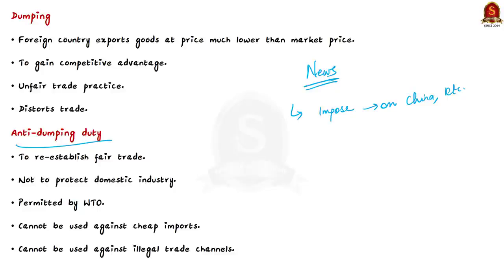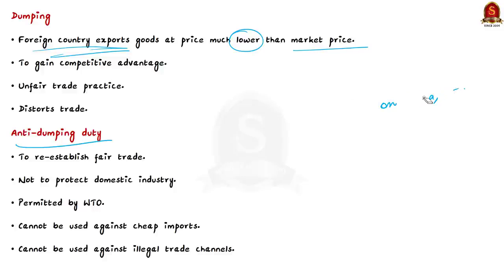First, dumping. Dumping occurs when a foreign country exports a good to another country, but the price of this good is much lower than its market value. When this happens, it is called dumping. Dumping is usually done with the intention of obtaining a competitive advantage in the importing market. So in our case, China and other countries are flooding the Indian market with cheap vinyl tiles to have an advantage over the domestic manufacturers.